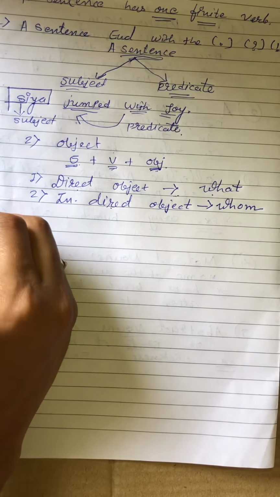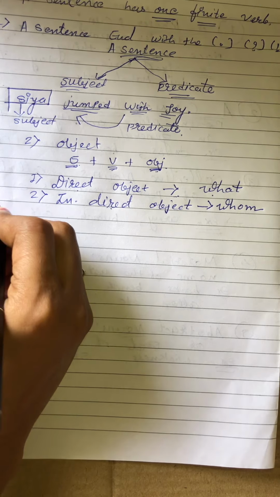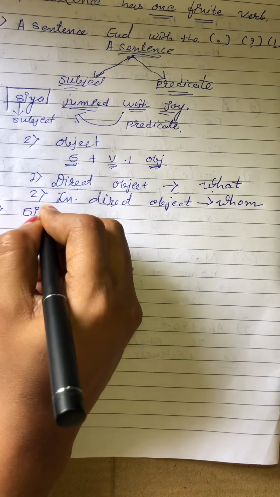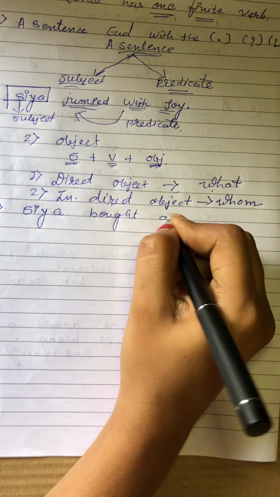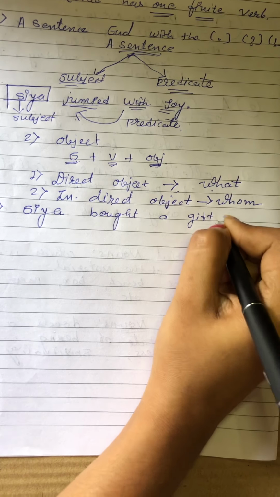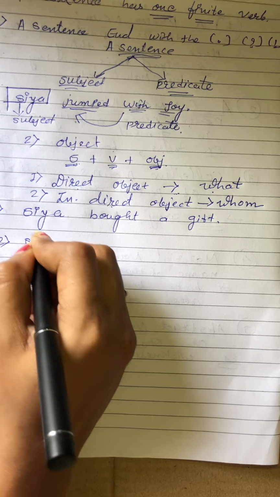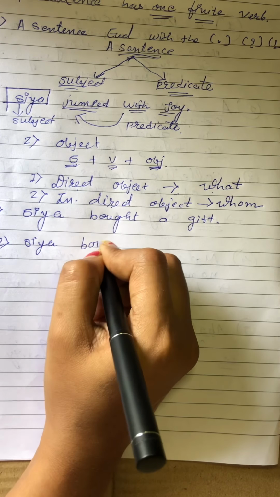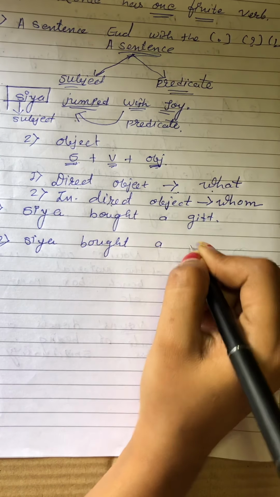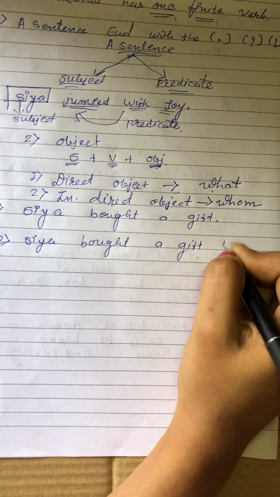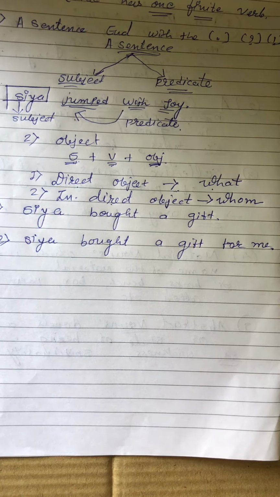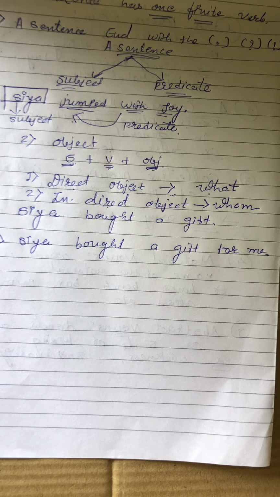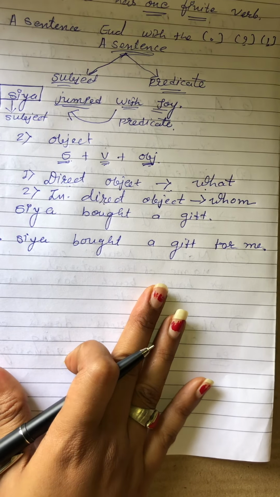Now we are writing the example. Sia bought a gift. Next example, Sia bought a gift for me, right? These are the two examples and we can easily understand through them.